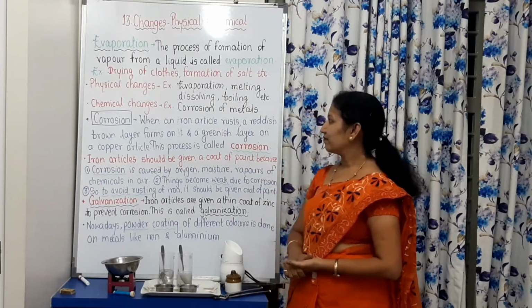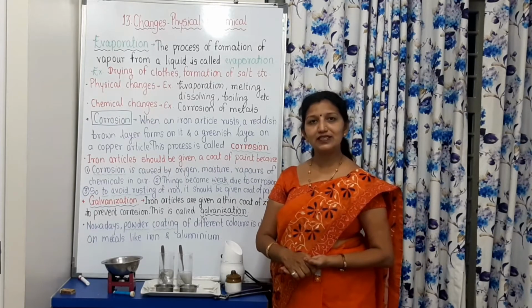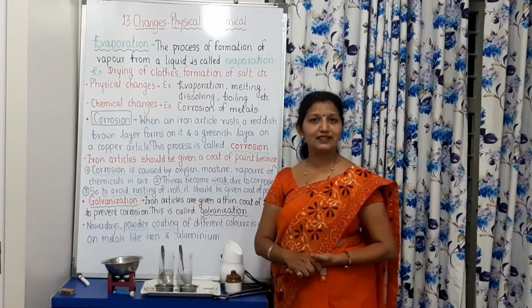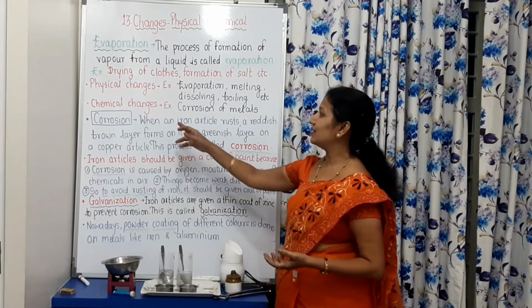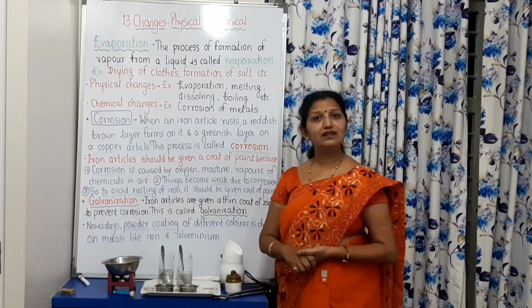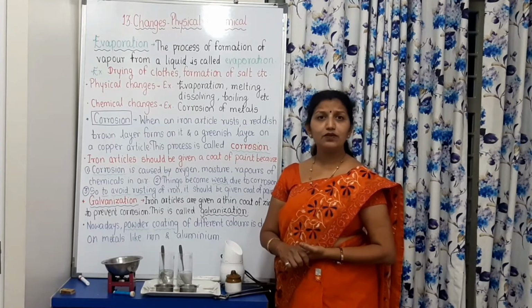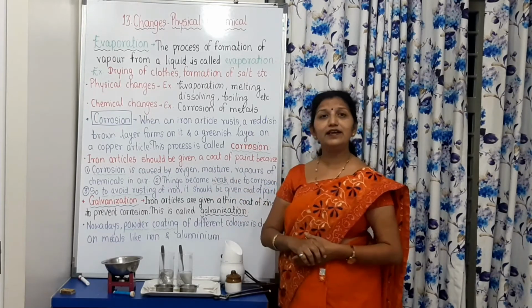And now we will turn to the next type of change, that means chemical change. Just now we have seen the example, burning of sugar, it is also a chemical change, and corrosion of metals is also a chemical change. Now you will think, what is corrosion? See, in Marathi it is called ksharan.